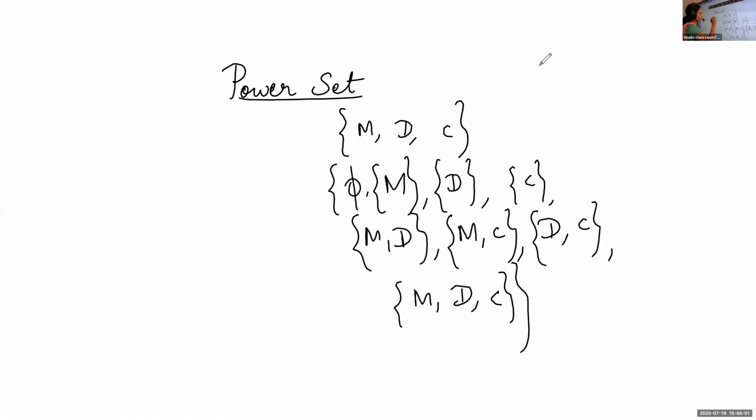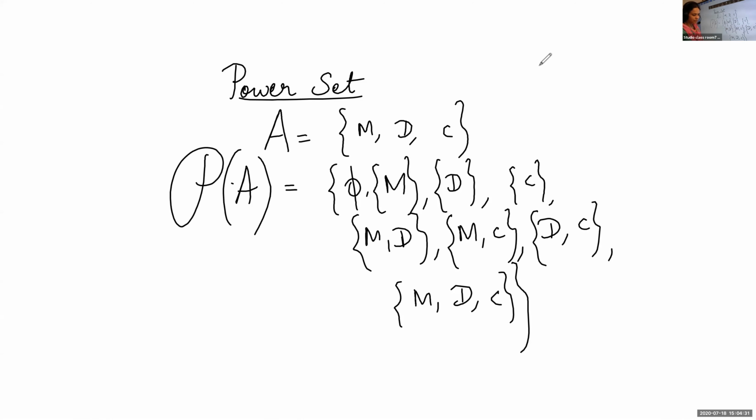So listen children, here I am going to give one notation. Suppose this is A. A is the set containing the elements M, D and C. So the power set of A is script P. It is not simply P, it is script P. This P of A denotes the power set of A. P of A gives the power set of A.